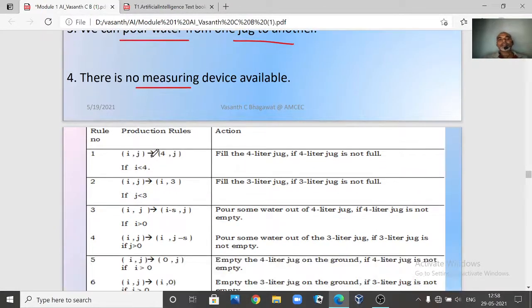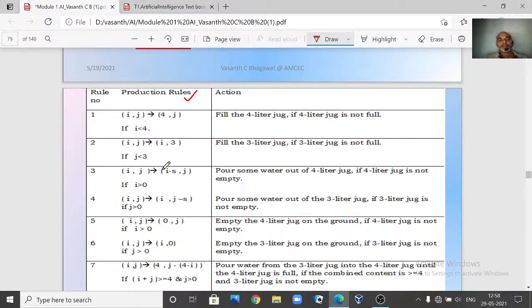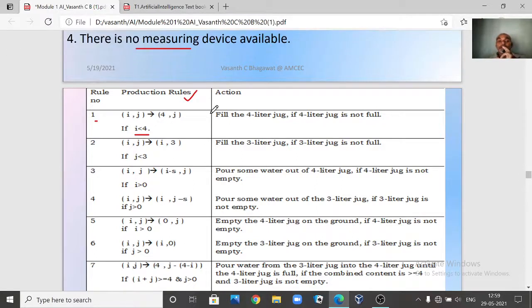Now we are going to write some rules, which are generally called production rules. Look at this particular table. Take rule 1. What does rule 1 say? Now i comma j is our representation, i for the 4-liter jug and j for the 3-liter jug. There will be some preconditions: i comma j, if i is less than 4. That means if your 4-liter jug is not full, that is, i is less than 4, what?